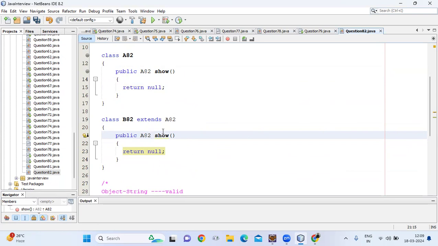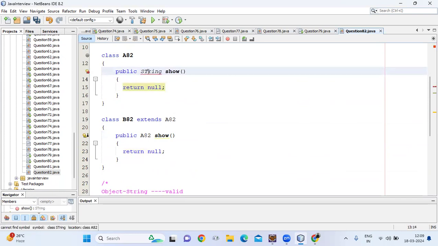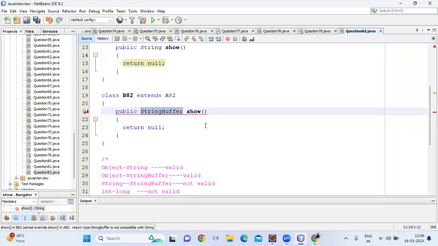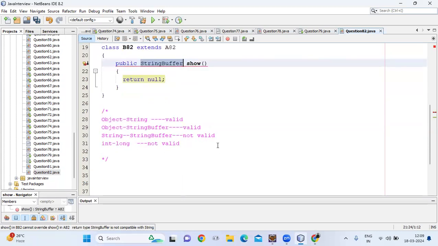The same return type we can have, but we cannot write String and StringBuffer, because there is no relationship between String and StringBuffer, so this is a totally invalid return type.